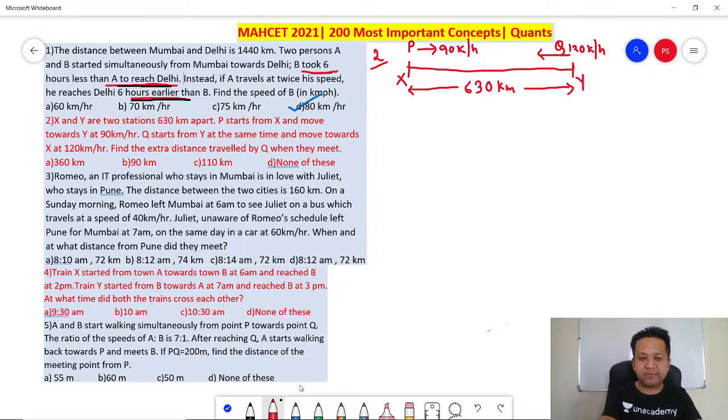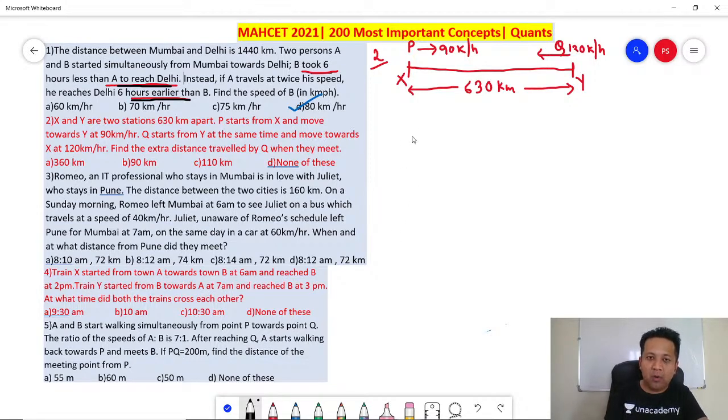Now, when will they meet? Think about it. Two people are moving in opposite directions. One person moves 90 kilometers, the other person moves 120 kilometers. So 90 from this side, other one 120. Every hour, the distance between them reduces by 90 plus 120, which is 210 kilometers per hour. Right?